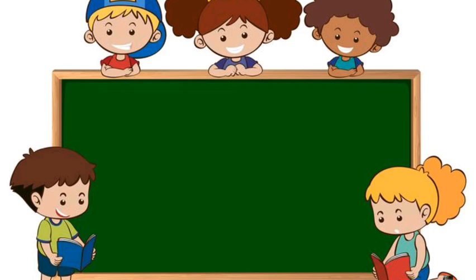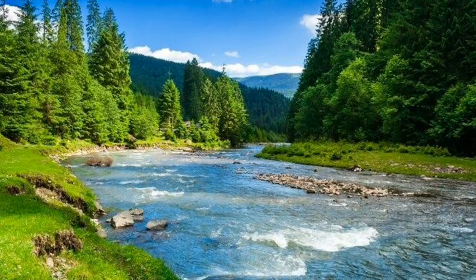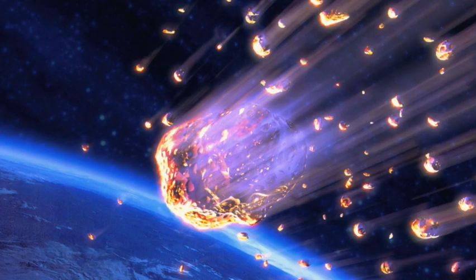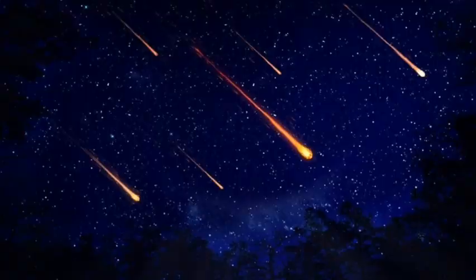Next, rivers and meteors. Rivers in flood. In times of flood, rivers run or pass through so quickly and so rapidly. Meteors are shooting stars or falling stars. They are like a piece of rock that falls down from outer space onto the earth.